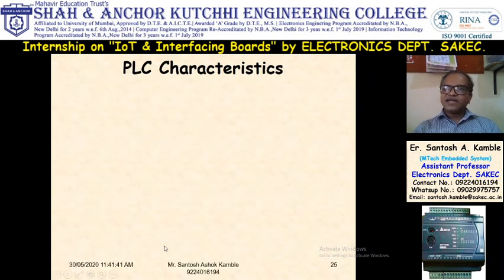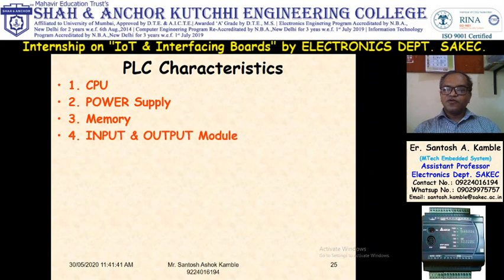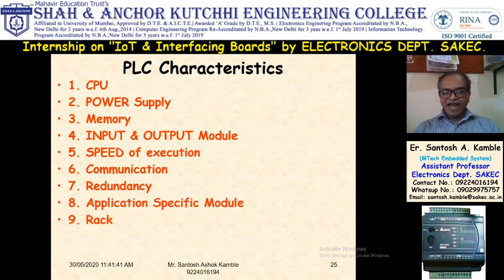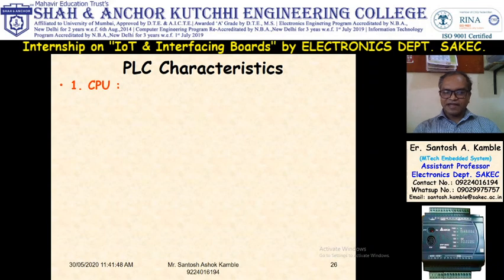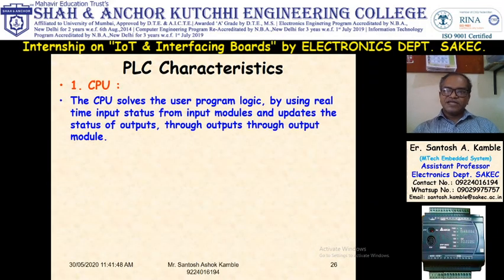Now we'll see characteristics of PLC. First characteristic is CPU, second is power supply, third memory, fourth input output module, fifth speed of execution, sixth communication, seventh redundancy, eighth application specific module, ninth rack. So we'll see first CPU. CPU plays a very important role. It will scan the input, check the program, and according to the program it will give output to the output module.